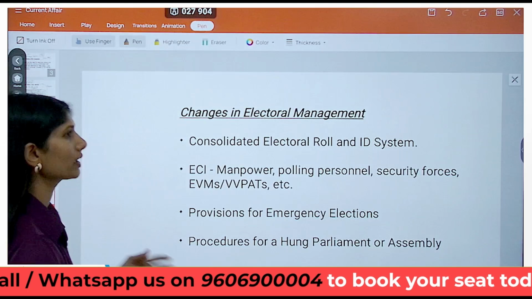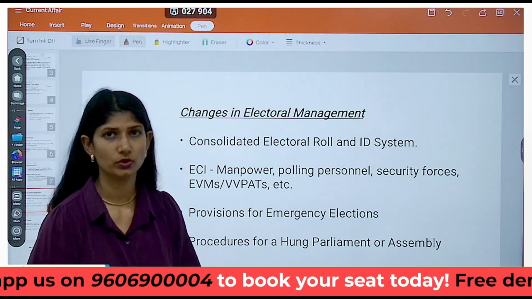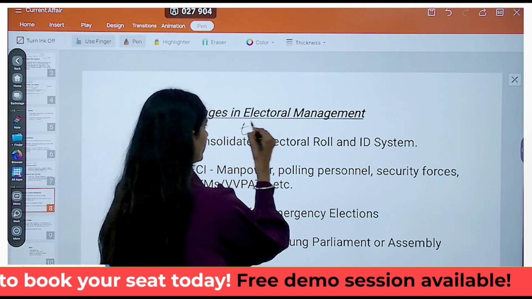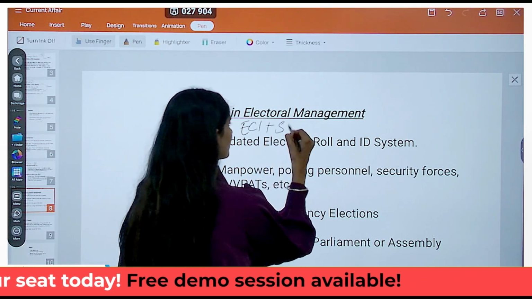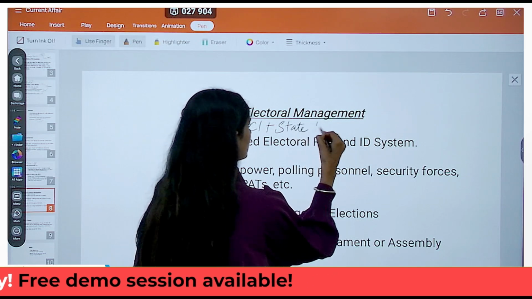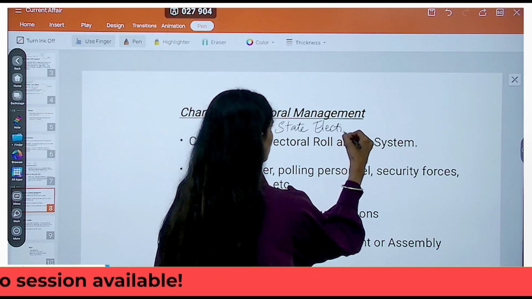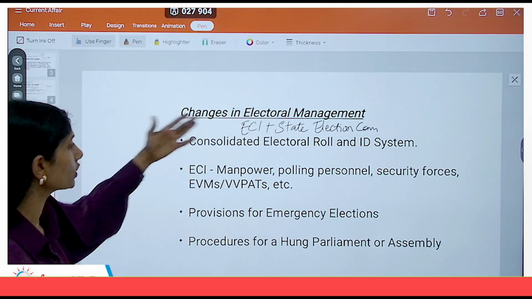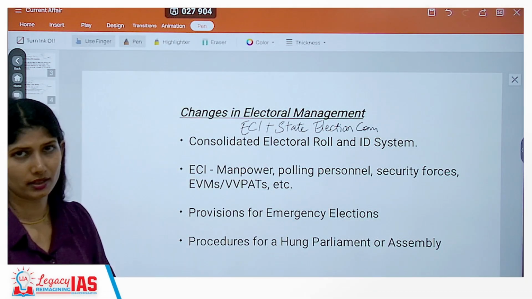Now, what are the changes that we have to bring with respect to the electoral practices? Your Election Commission of India, along with the State Election Commission, have to come up with a unified electoral roll and ID system.